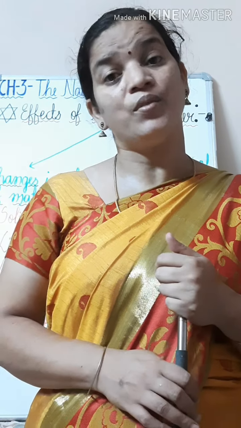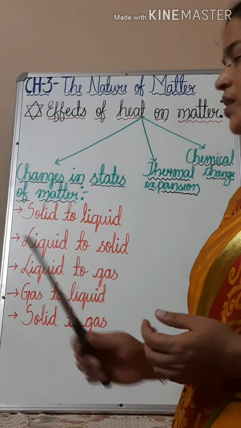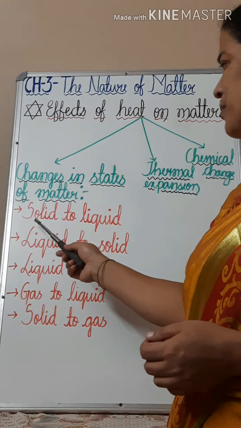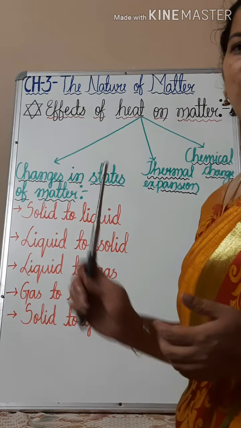Okay children, now let's read one by one. What are the changes of state, that means how matter changes from one state to another. One by one we will read. Clear? Children, at first let's read about change of a solid to a liquid.